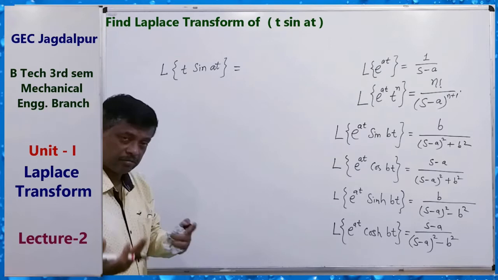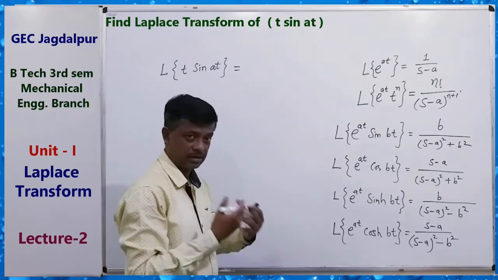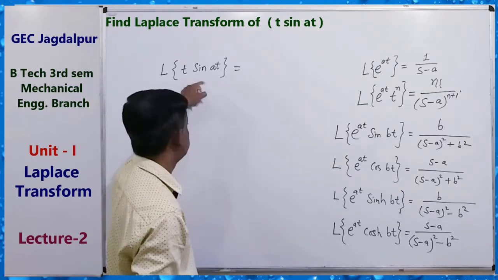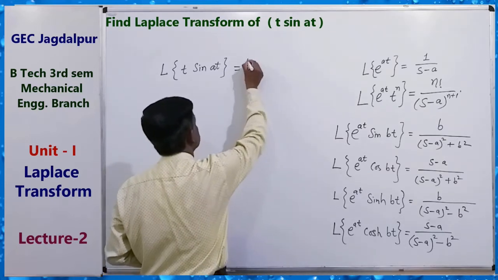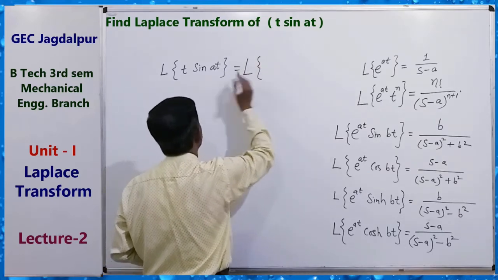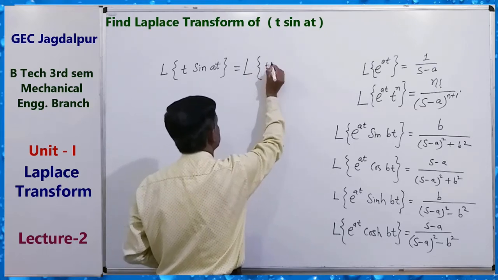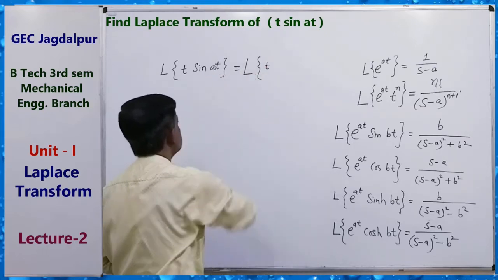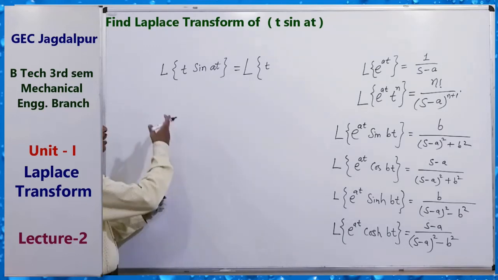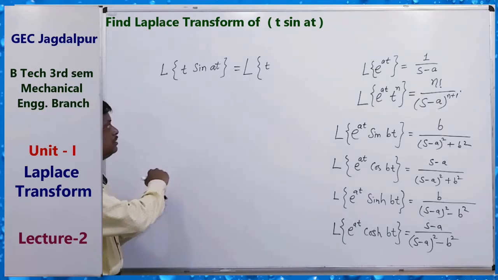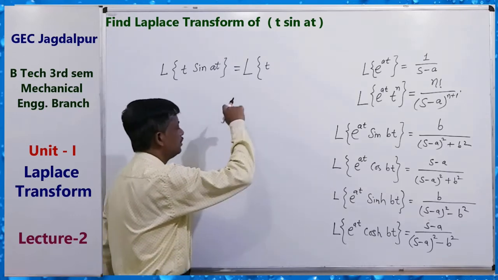For finding Laplace transform of this there are many methods, but at the initial stage, what do we do? Laplace transform of t sin at. There are 2-3 methods for finding it. The first method is using the shifting property.